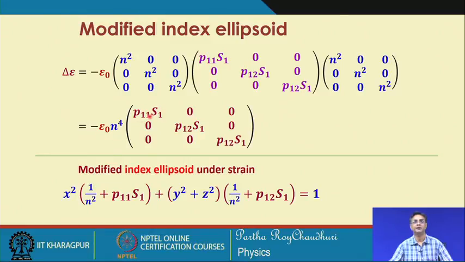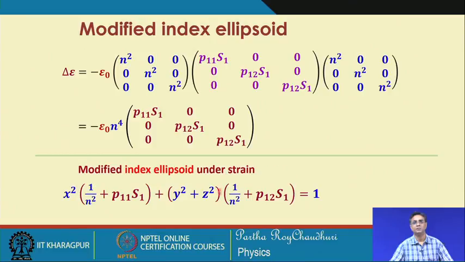They will appear here in the form of n_e square or n_o square, but in this case it is straightforward, delta epsilon is represented by this. So, this change in the permittivity we have been able to express in the form of this, and that directly tells you that the modified index ellipsoid in the presence of the strain S1 can be written in this form: P11 S1, P12 S1, P12 S1, they are the same.